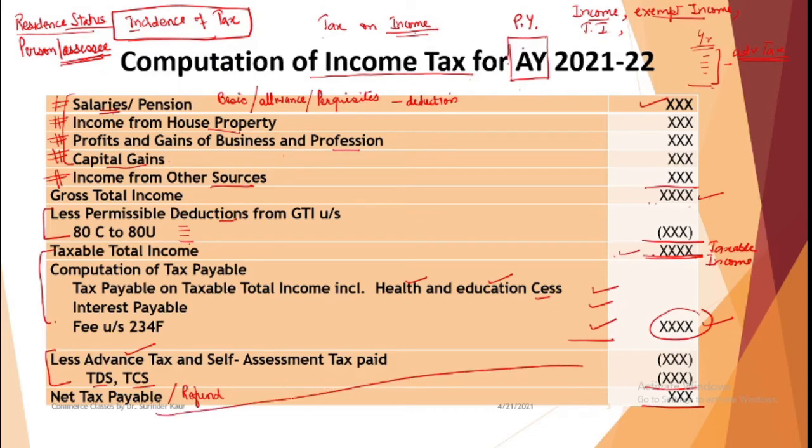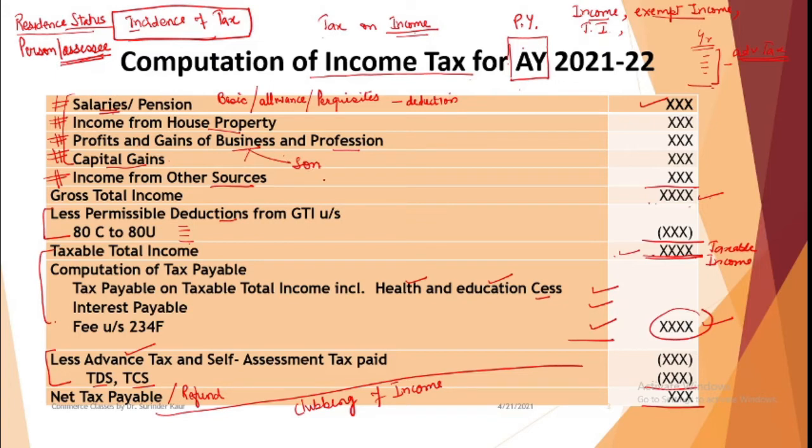You have one more thing, that is clubbing of income. Sometimes people try to evade taxes by diverting their source of income to someone else. You have a business, and you transfer a part of your business income to your son.